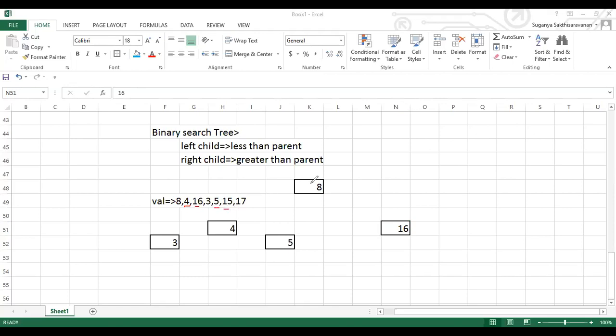Next is 15. I'll compare here: 15 is greater than 8. I'll come here: 15 is less than 16. When it is less than, it should be a left child, right? So the value 15 has to be placed as the left child of 16. And the value 17 is taken. Now I'll take 17. Sorry guys, directly it will not come here. 17 is checked with 8, it is greater, so it comes here. When it is checked with 16, it is greater, so this could be a right child.